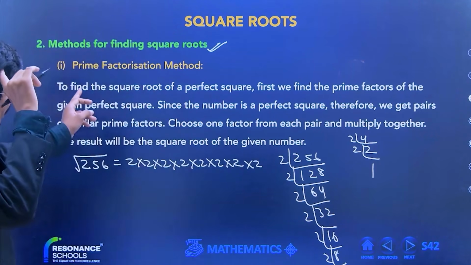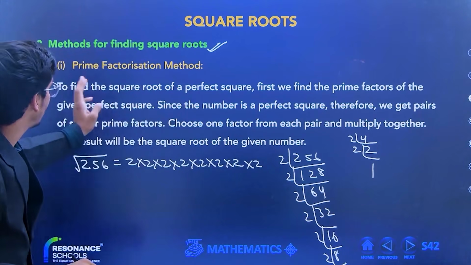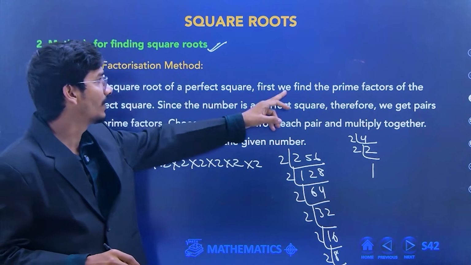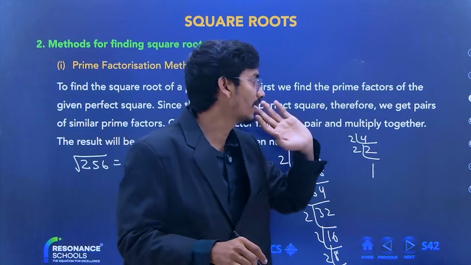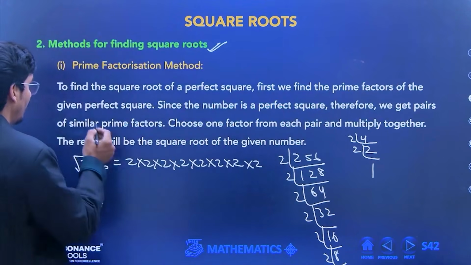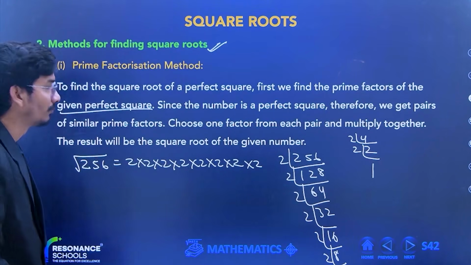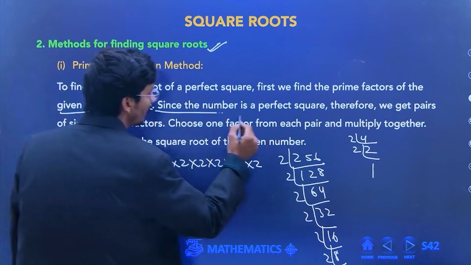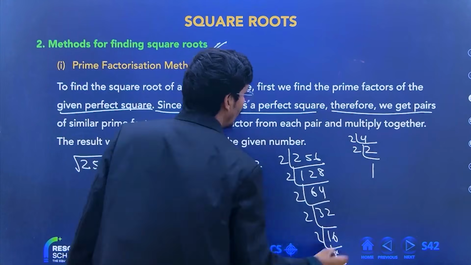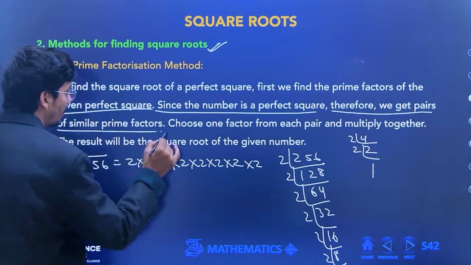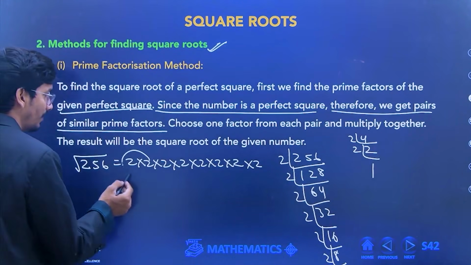So first of all, find the square root. To find the square root of a perfect square, first we will find the prime factors of the given number. Since the number is a perfect square, we get pairs of similar prime factors.